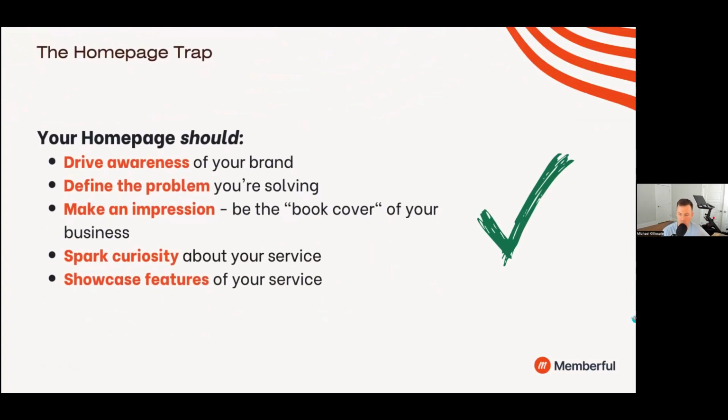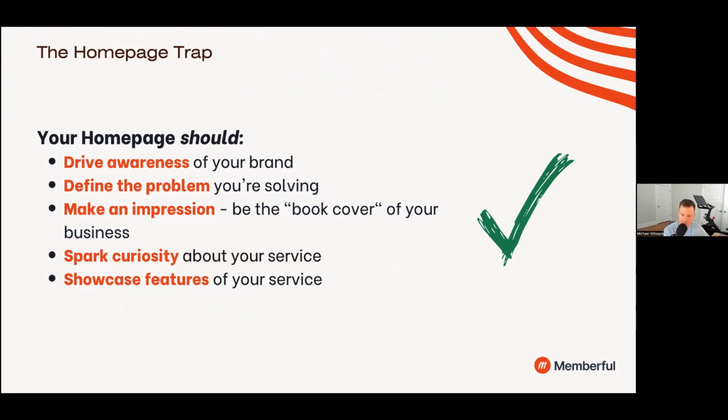And here's the problem with what we typically see with our customers and similar customers throughout the membership industry. If you look at what your homepage should do, there's about 5 core things that we believe, and we have proven, that if you take this approach, you're going to set yourself up in the best possible position for success with your membership. So number 1, drive awareness of your brand. The website needs to look like you.